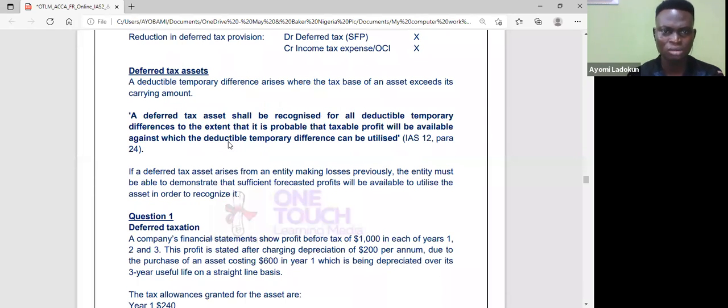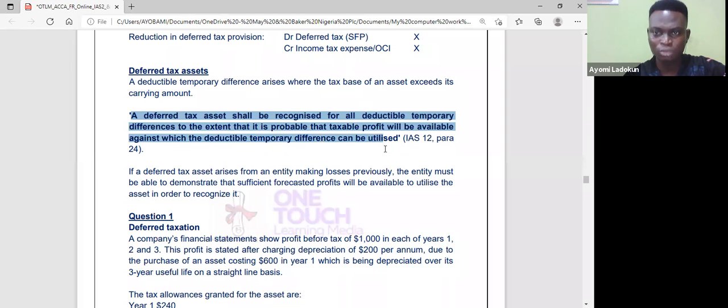Now, so let's now take a look at deferred tax assets. A deductible temporary difference, I have said it earlier, arises where the tax base of an asset is higher than its carrying amount. Can you see that? So that's what gives rise to deferred tax assets. So a deferred tax asset shall be recognized for all deductible temporary difference to the extent that it is probable that taxable profit will be available against which deductible temporary difference can be utilized.